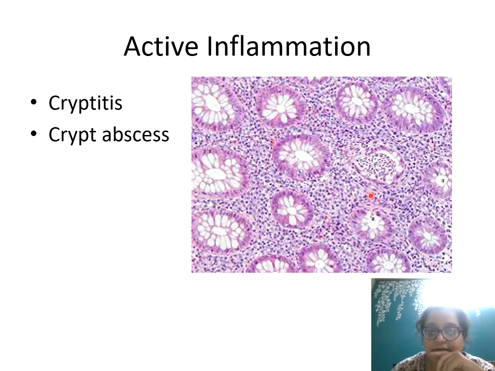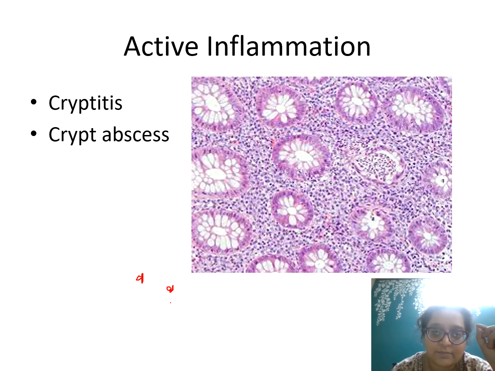As previously shown, here is another example of active inflammation. You see such a busy lamina propria, then you see these dark spots over here. I don't know how much you can make out. If you go on higher power, you will see that these dark spots are irregular like this.